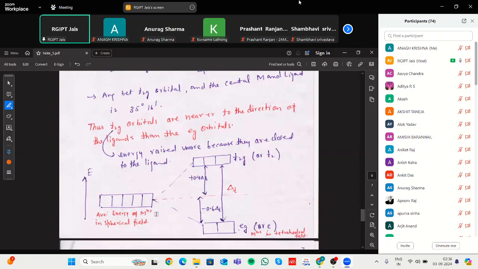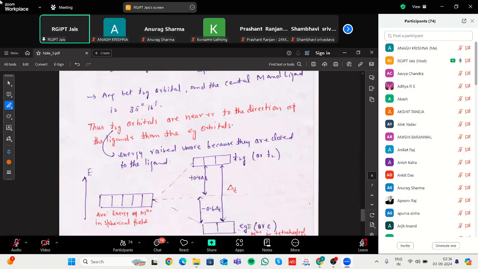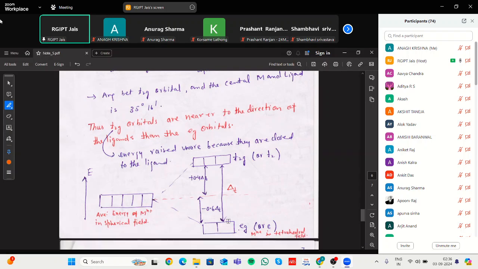But in the case of tetrahedral, it is the reverse. Reverse means the eg level is more oriented toward the xy plane, so it has lower energy: dx square minus y square and dz square. These three, dxy, dyz, dxz, have higher energy, at plus 0.4 delta t, while the others are at minus 0.6 delta t.